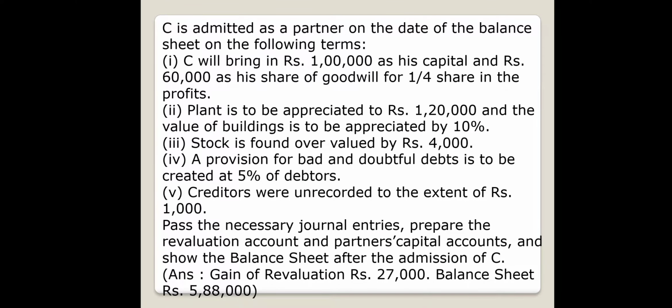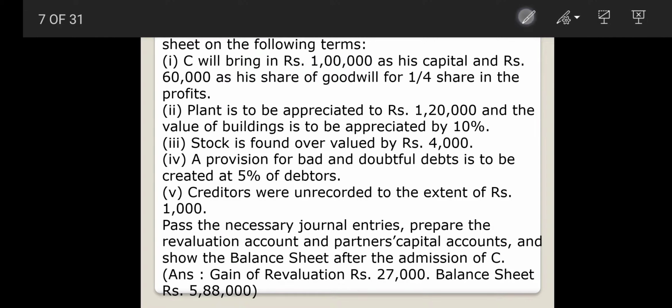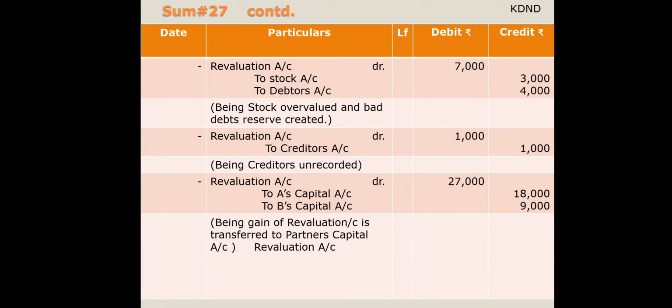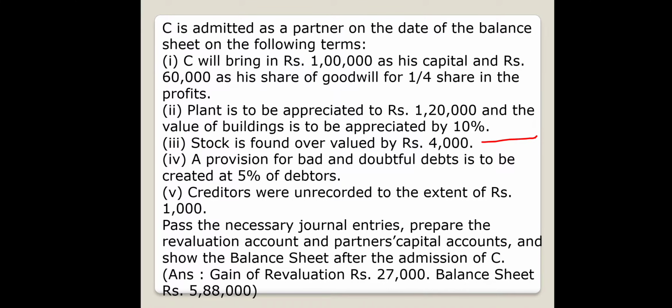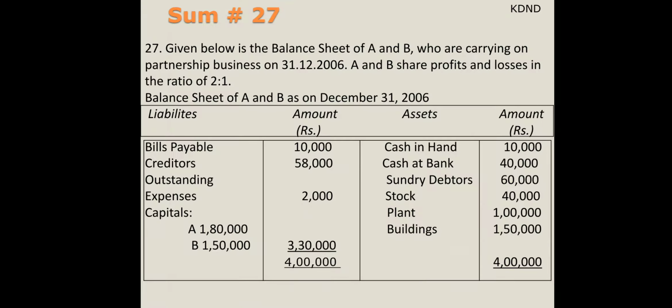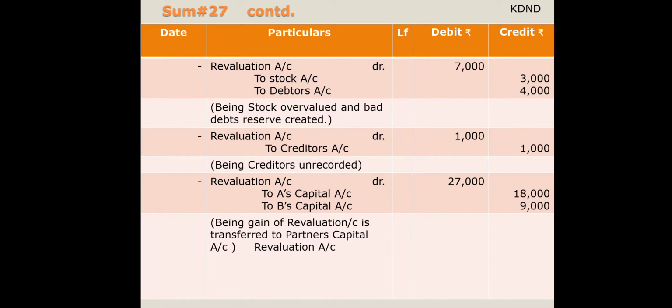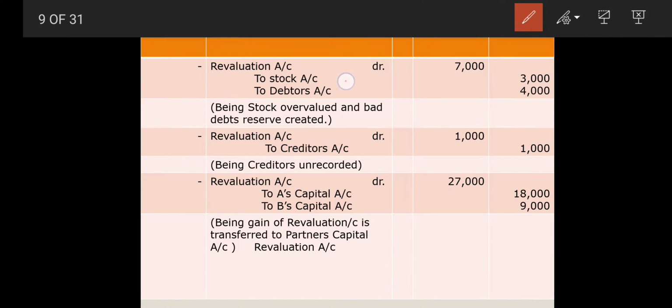Because appreciation is made, revaluation will be credited. Then comes your stock, which is found overvalued by rupees 4,000. Previously stock was 40,000 and now it will be reduced because it is overvalued by 4,000. So to stock it will be 4,000, right? I have misplaced the numbers, but it's okay. You can understand now.